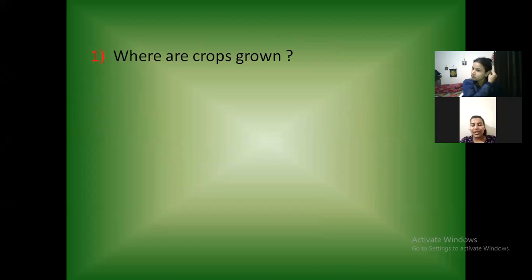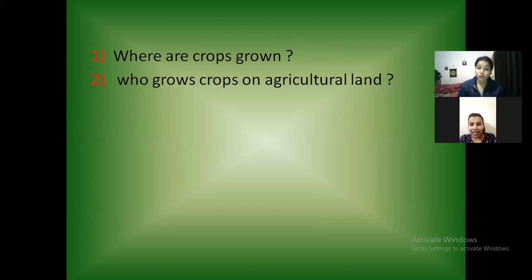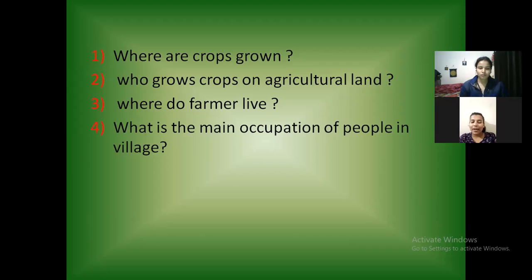Crops are grown on the agricultural land. Good. Who grows crops on agricultural land? Farmer grows crops on agricultural land. Okay. So where do farmer live? Farmer lives in village. Good. What is the main occupation of people in village? Agriculture is the main occupation of people in village.